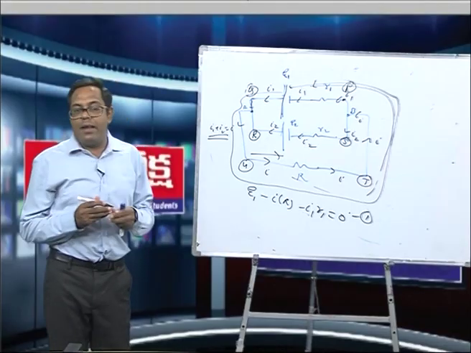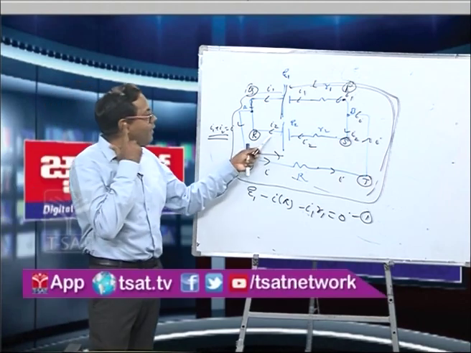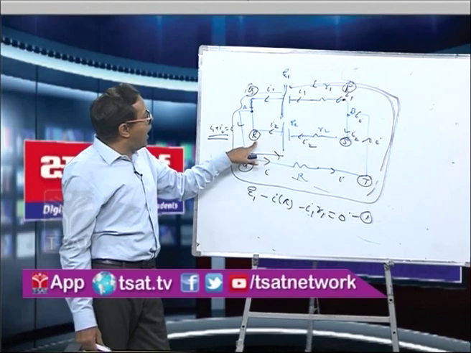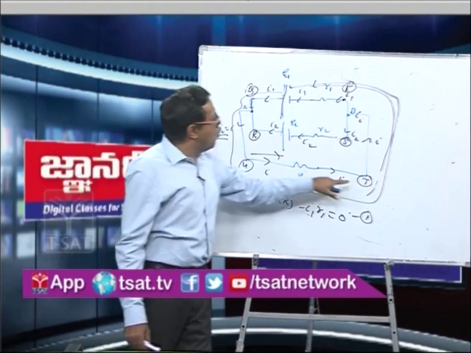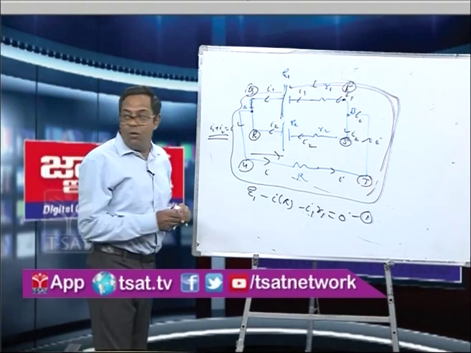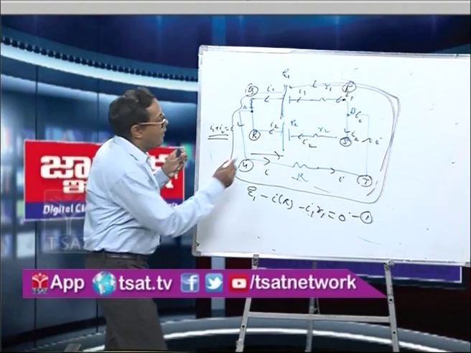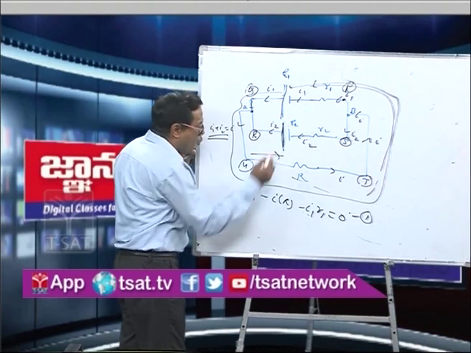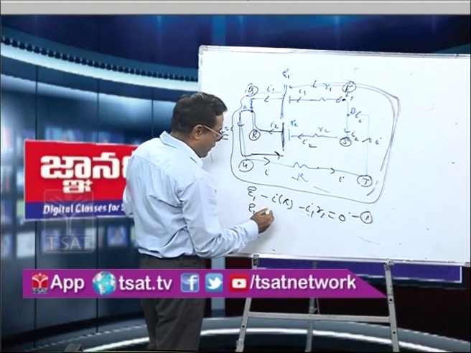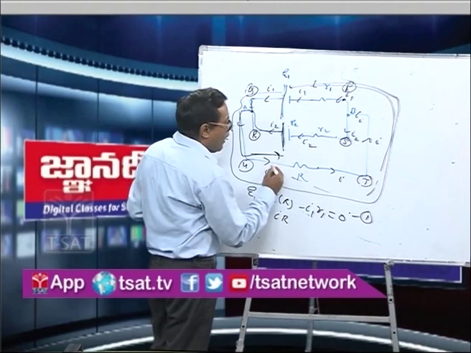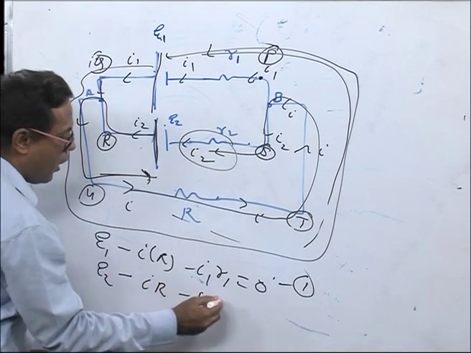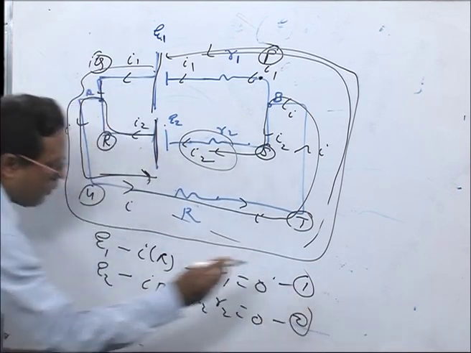Now, in the similar case, the current from the second cell is I2. Again I will take the second loop as R, A, U, T, B, S, R. So what will I get here? Start from here, this side, we will get E2. Again moving like this, in the direction of current potential decreases, so minus I into R, and again going like this, in the direction of current potential decreases, minus I2 into R2 is equal to 0. This is the second equation.